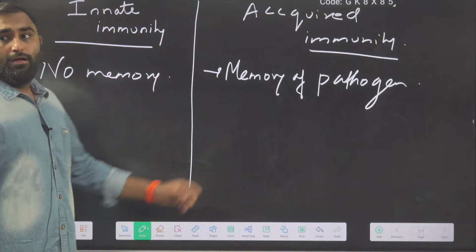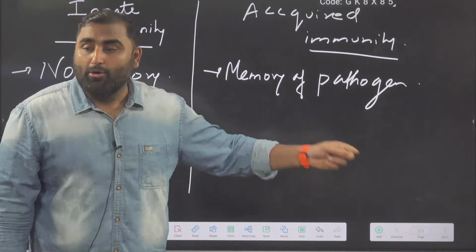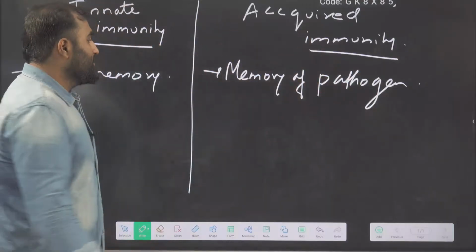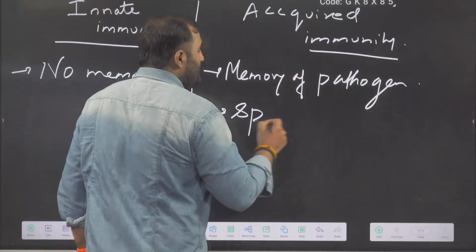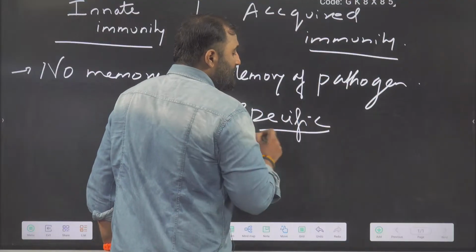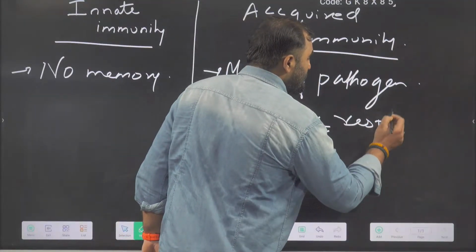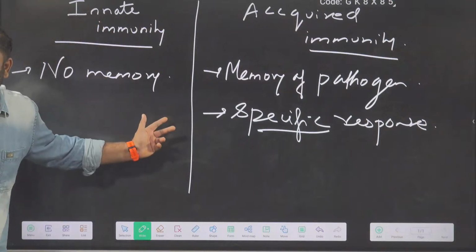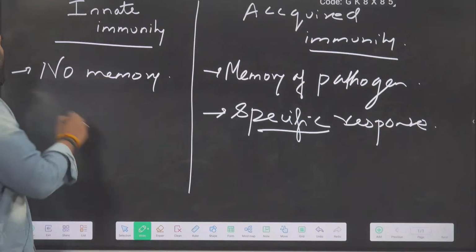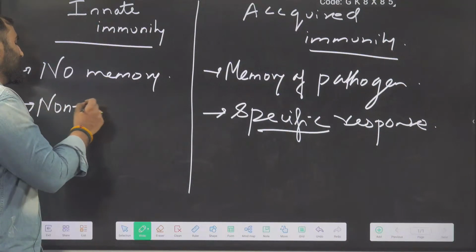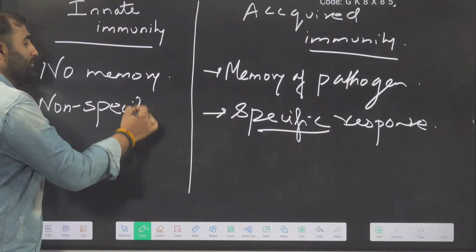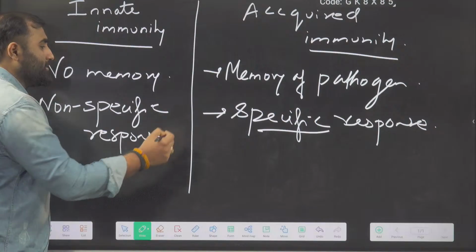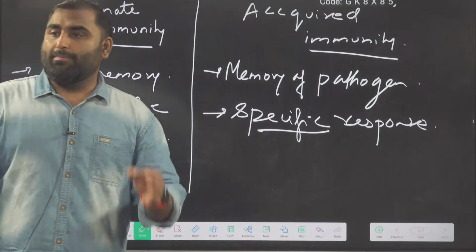If acquired immunity has memory of the pathogen, it will give a specific response. And here, since there is no memory in innate immunity, it will give you a non-specific response. And now comes the point.